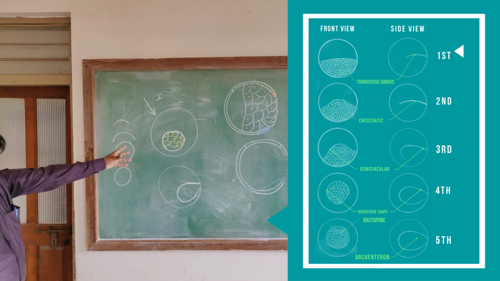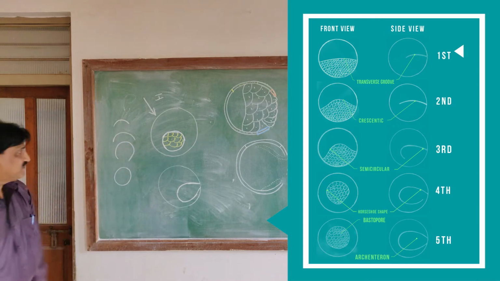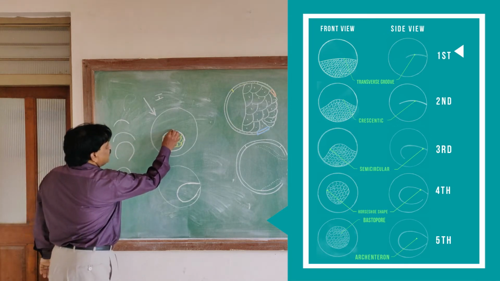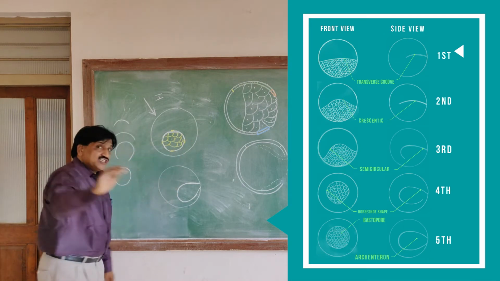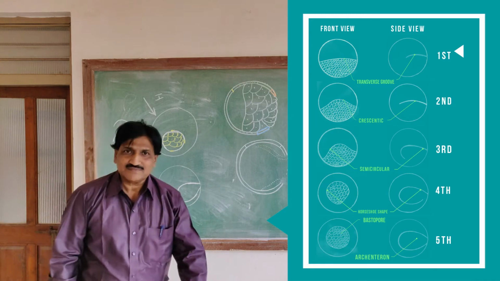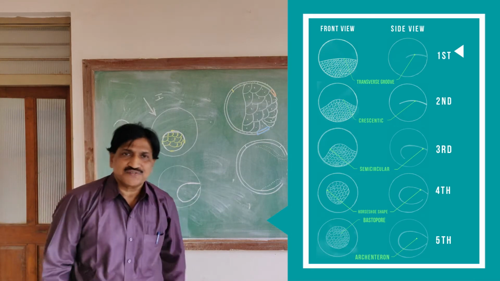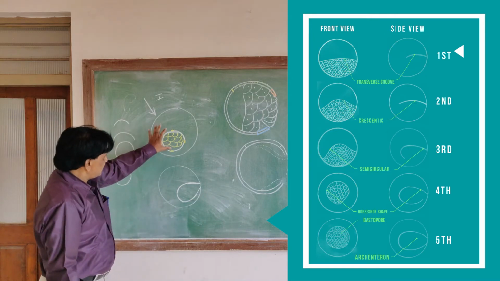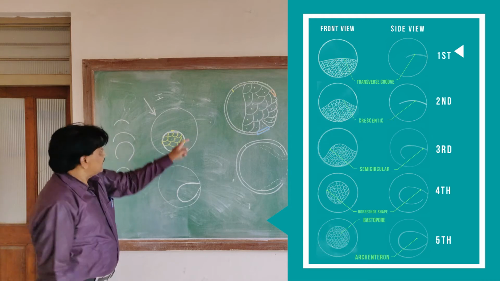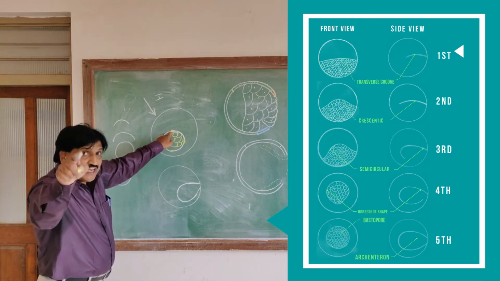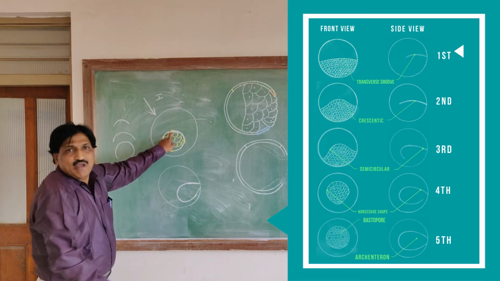Now here, this blastopore has 4 lips, and these lips are very important: dorsal side, ventral side, and lateral sides. The dorsal lip also acts like an organizer.